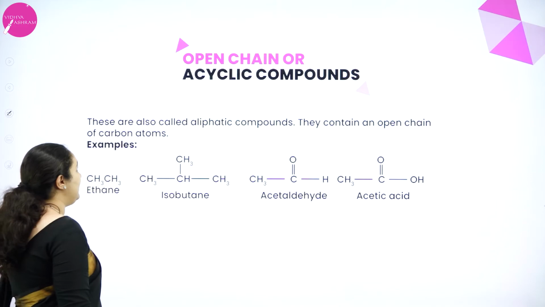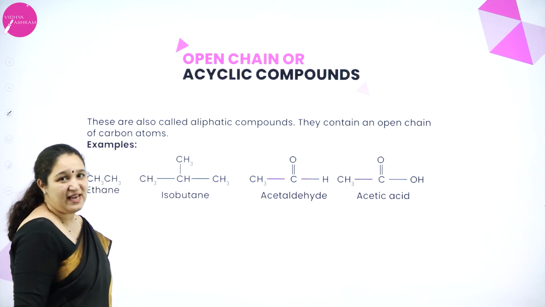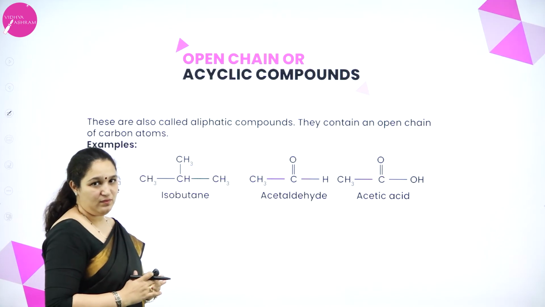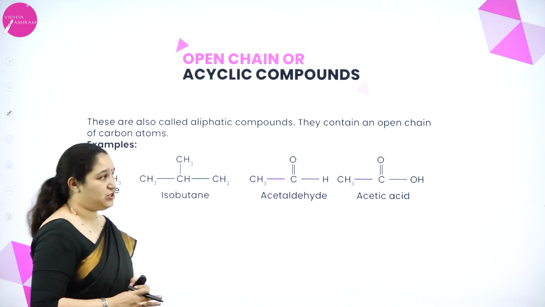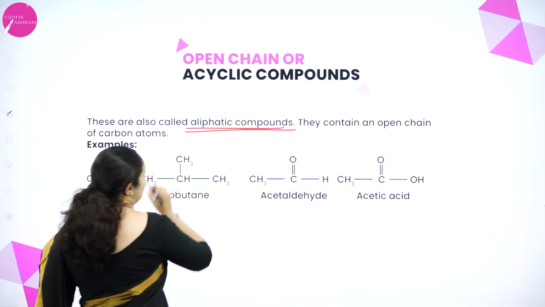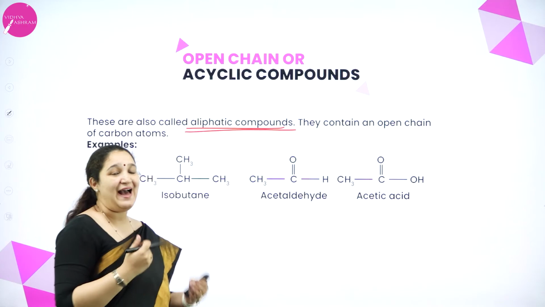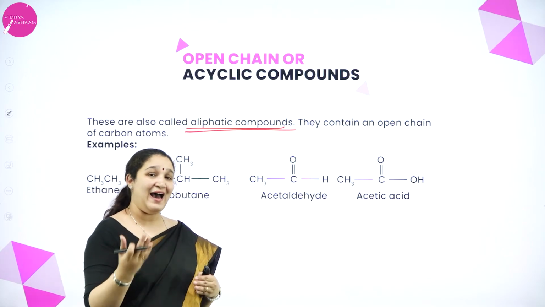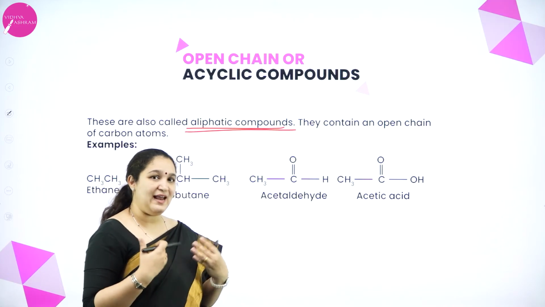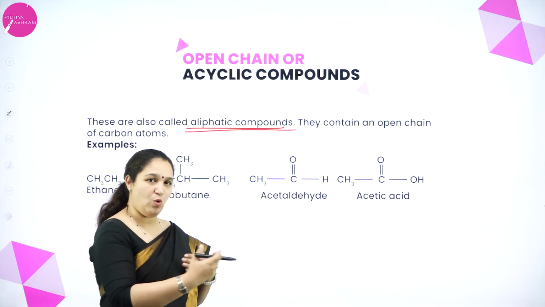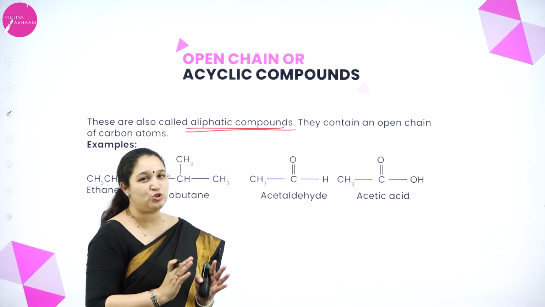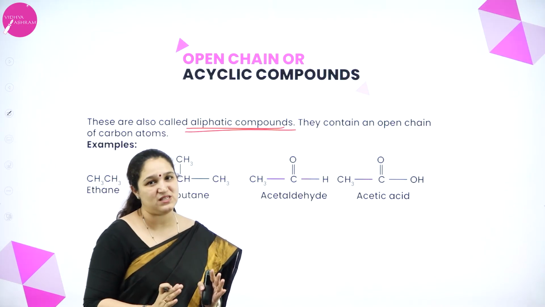So the first one is open chain or acyclic. Acyclic means there is no cycle, or open chain structure. Here these are called aliphatic compounds. This word I'll be using a lot. Aliphatic means open chain, aromatic means benzene ring is there. Always remember, as soon as I say aliphatic, you should understand there is an open chain structure. If I say aromatic, it is a benzene ring. Usually what we are learning here is about the benzene ring structures.